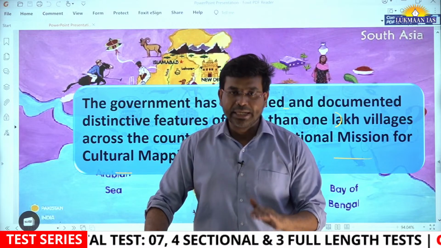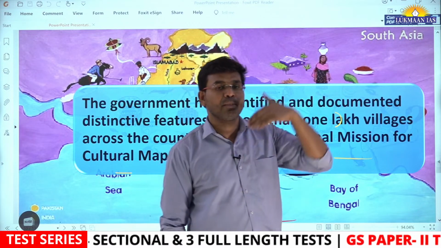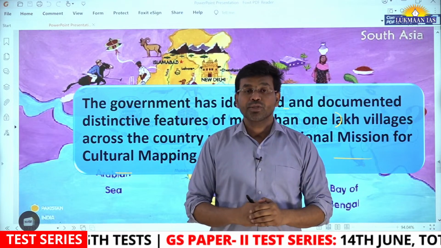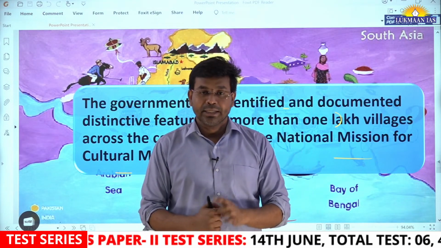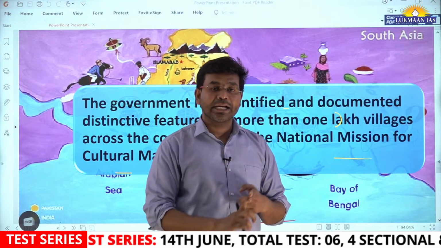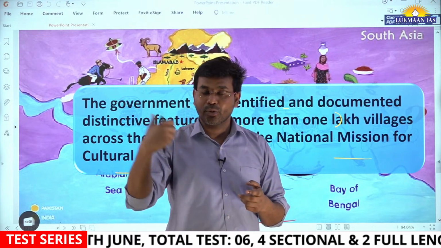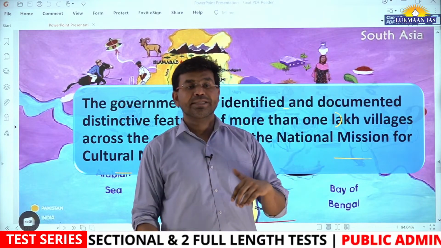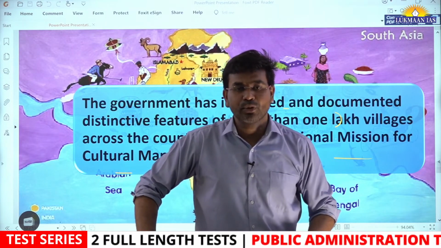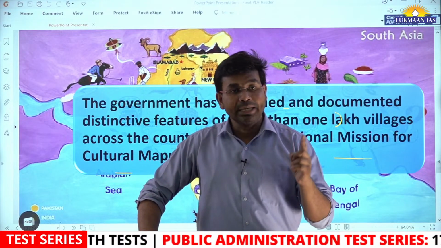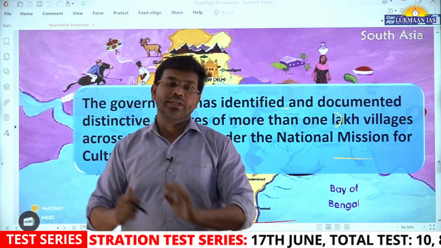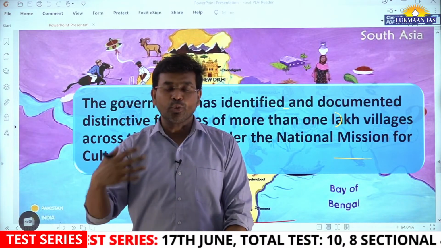Generally, when tourists from various places, say foreign tourists, visit India, which places do they like to visit? They like to visit places like the Taj Mahal and the Red Fort, those big historical buildings, architectural marvels. But now we want to promote village tourism, rural tourism, as well.